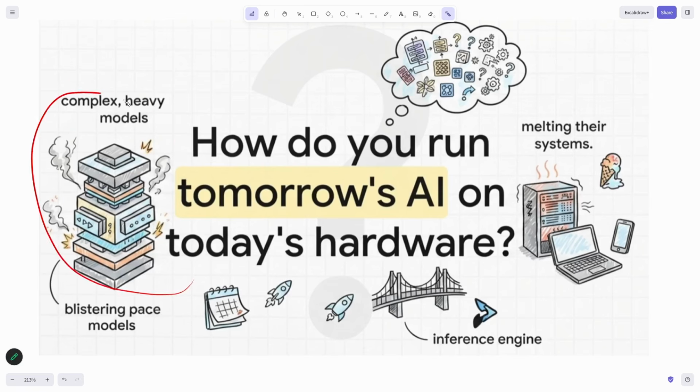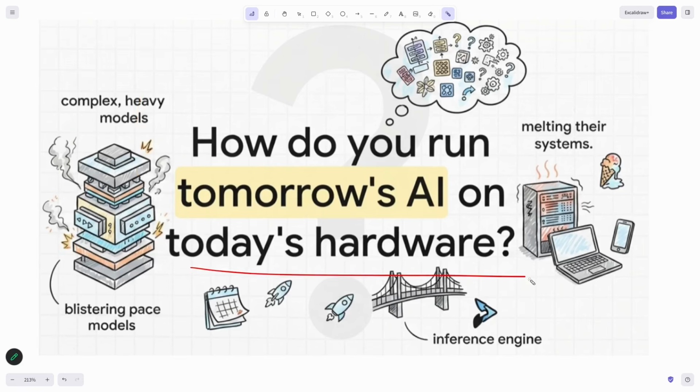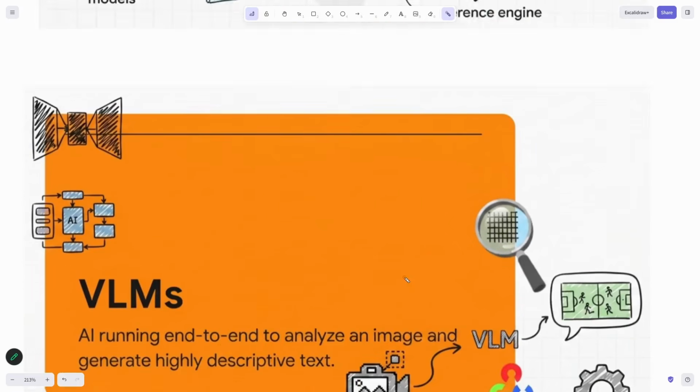So people are training complex, heavy models, but have you ever thought, how will you run it on a mobile? How will you run it on a small device? That is where the bottleneck comes. Even though you have trained such a good model, of what use is this model? Now the answer is better inferencing. This is the answer. Okay, let us go ahead.